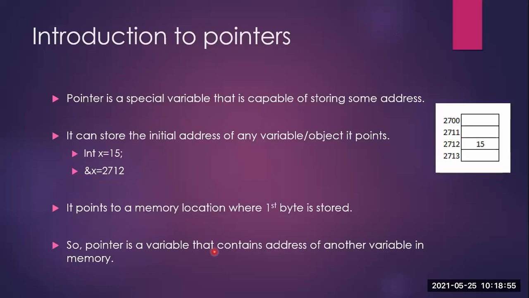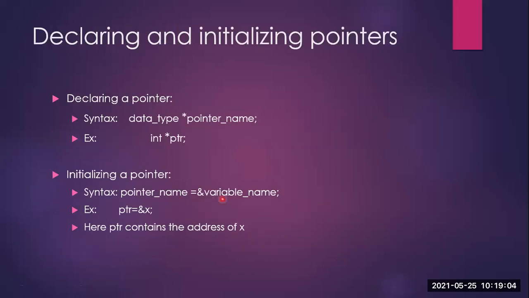A pointer is a variable that contains the address of another variable. Okay, this much you remember. So we'll come back here now. First, we need to declare a pointer variable. So I have declared it int star ptr, where this asterisk indicates that ptr is a pointer variable. Instead of ptr, I could also take int star x or int star p. Whenever I give an asterisk, or that star, I am saying that that particular variable is a pointer variable.